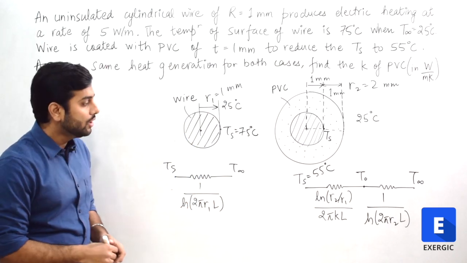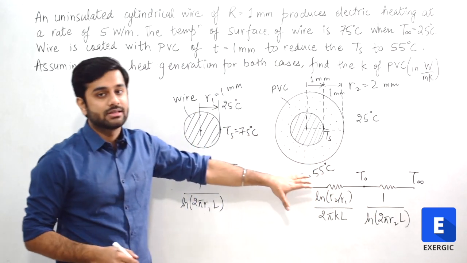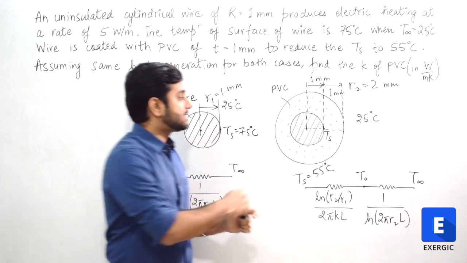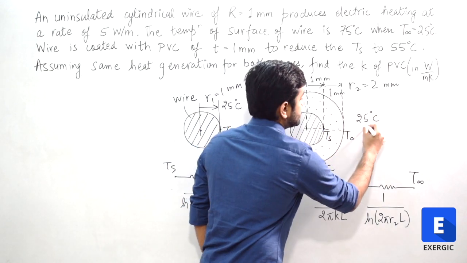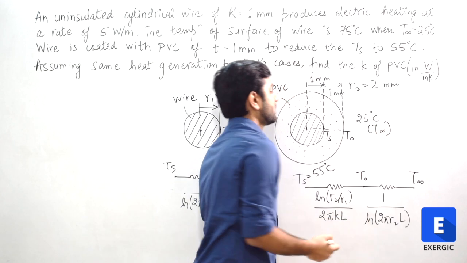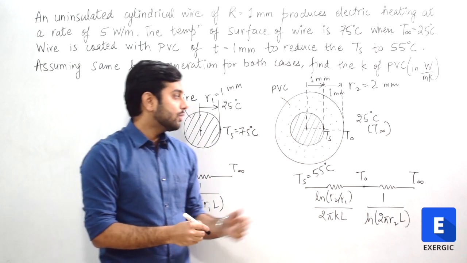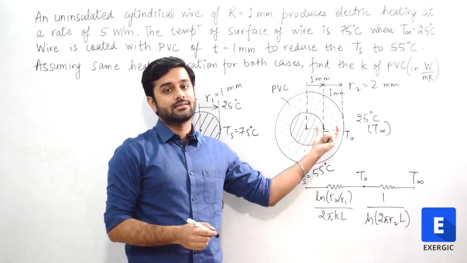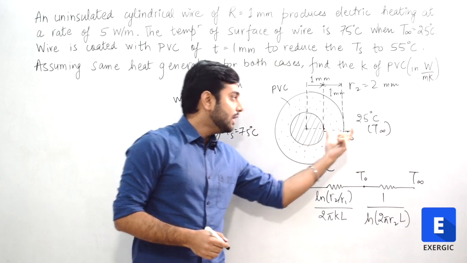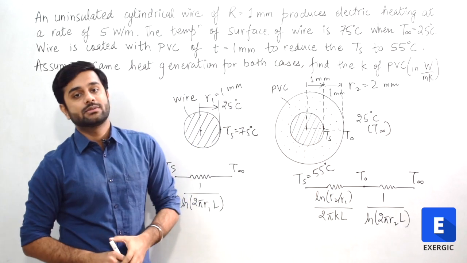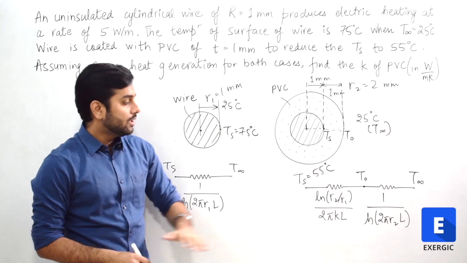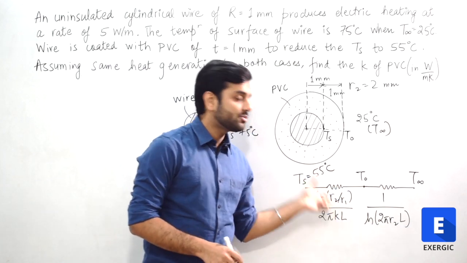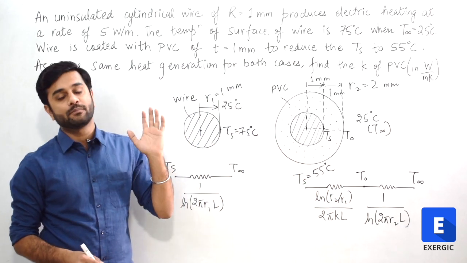For that case also, we have drawn the thermal circuit diagram. This is Ts, this is To, and this is T infinity, or the ambient temperature. There is a conduction resistance between Ts and To, and a convective resistance between To and T infinity. Both of them I have shown here, and I have written their expressions.